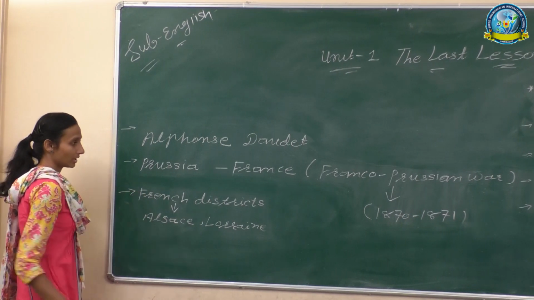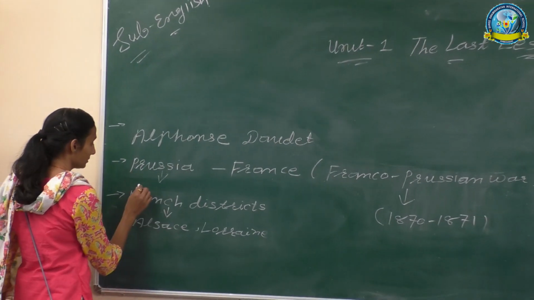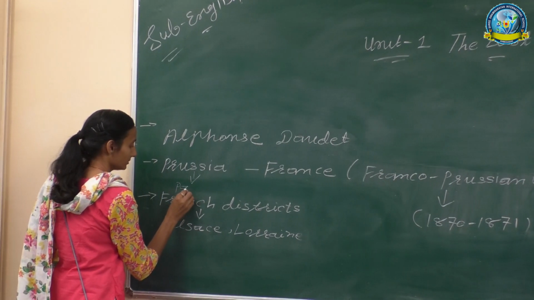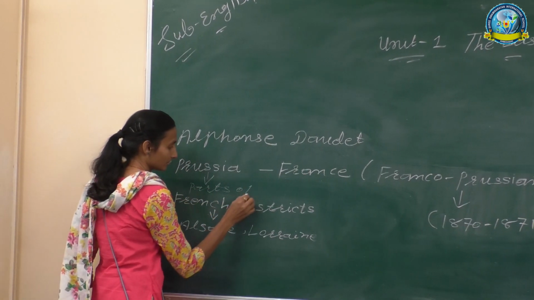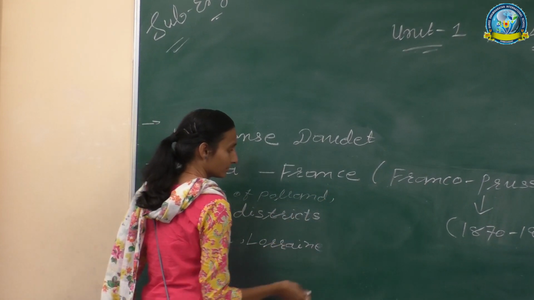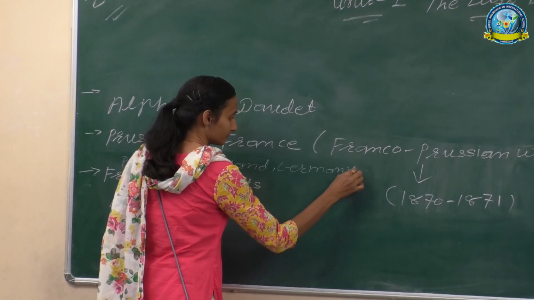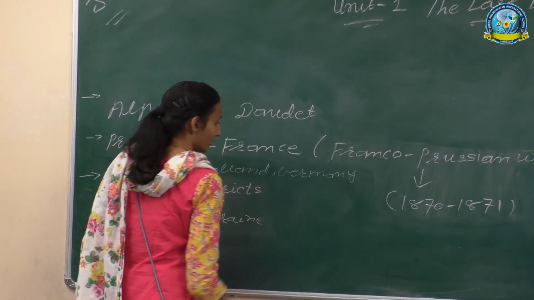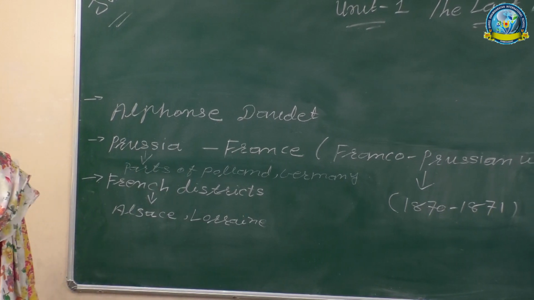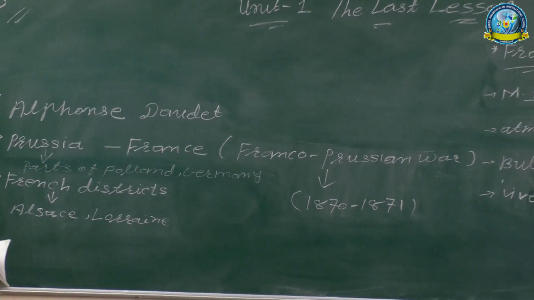In Prussia at that time were parts of Poland, Germany; they existed at that time. Now we just know them as countries, nothing else.